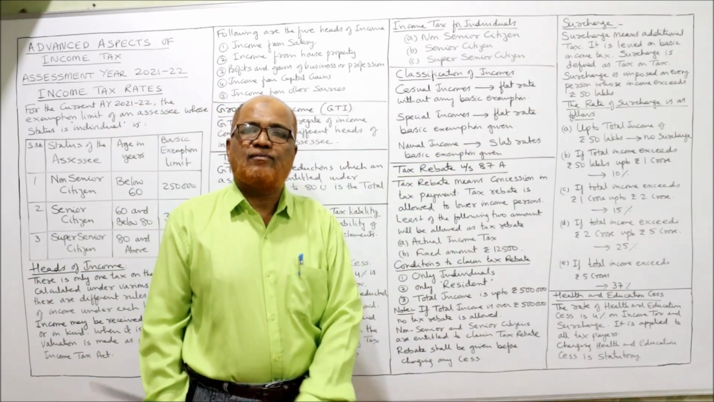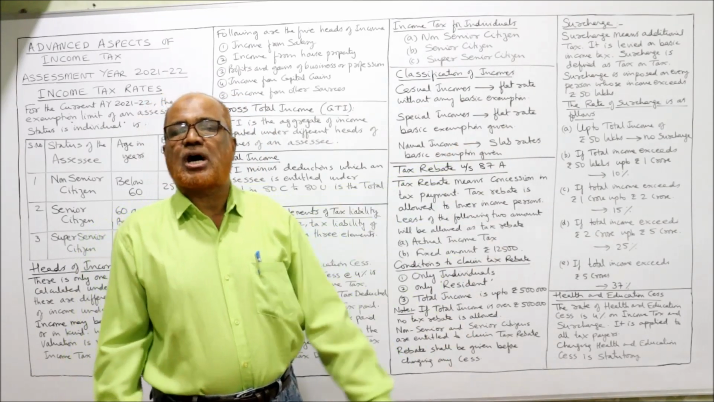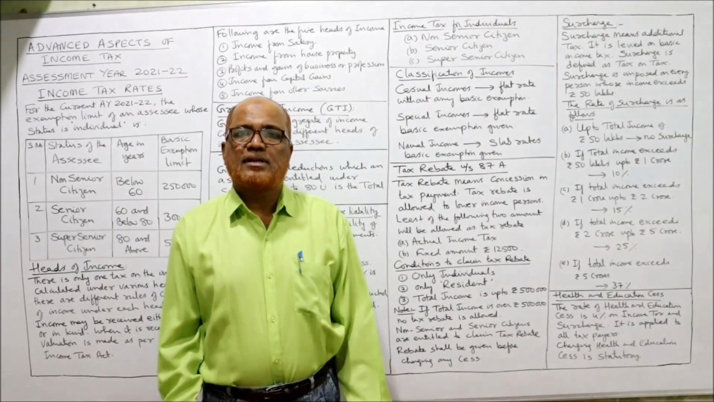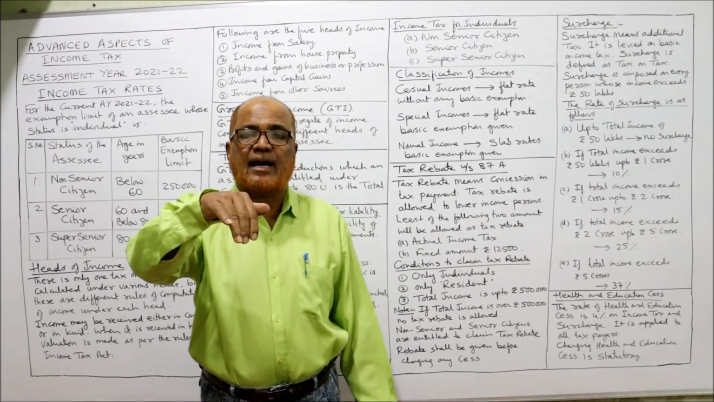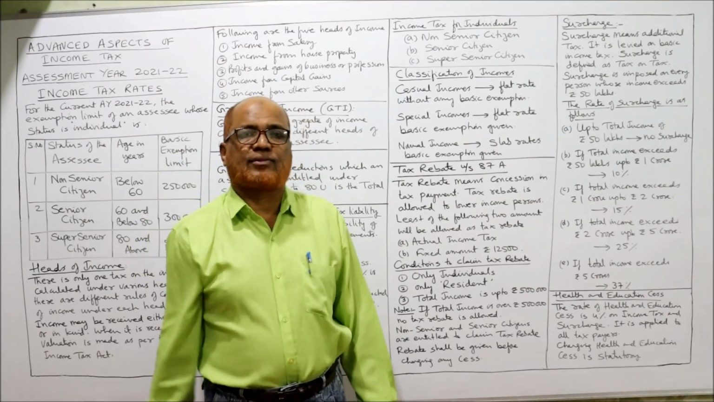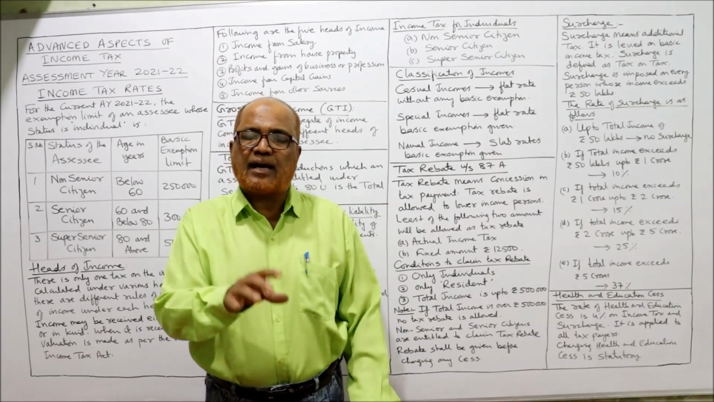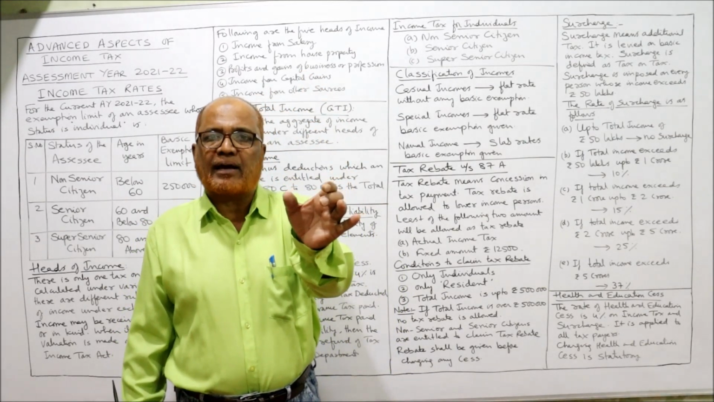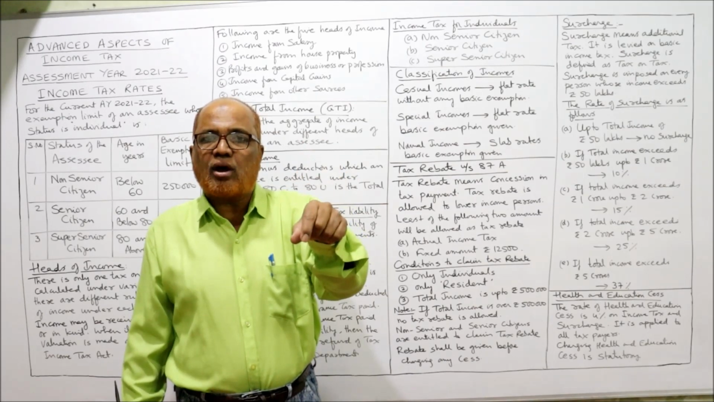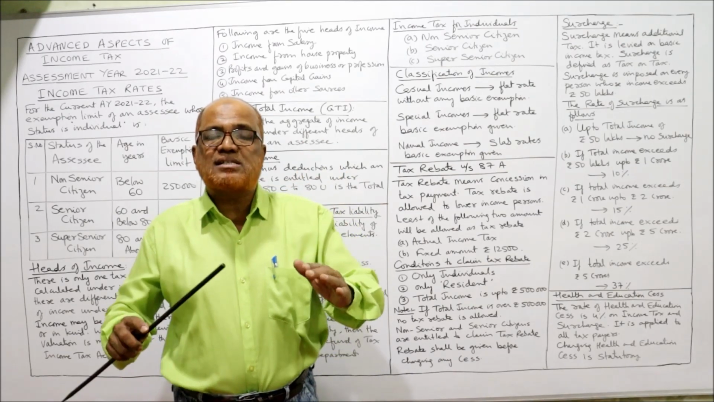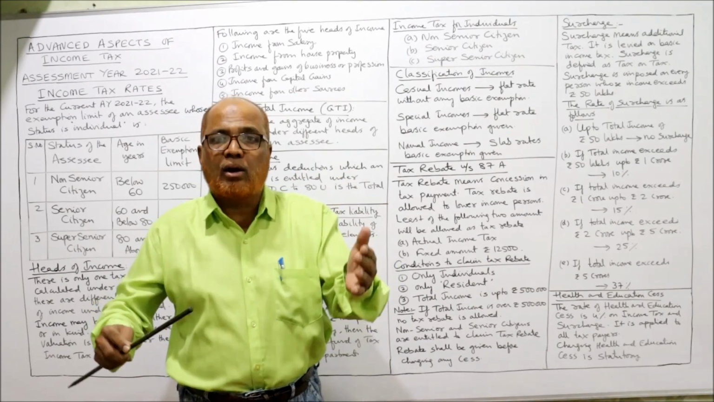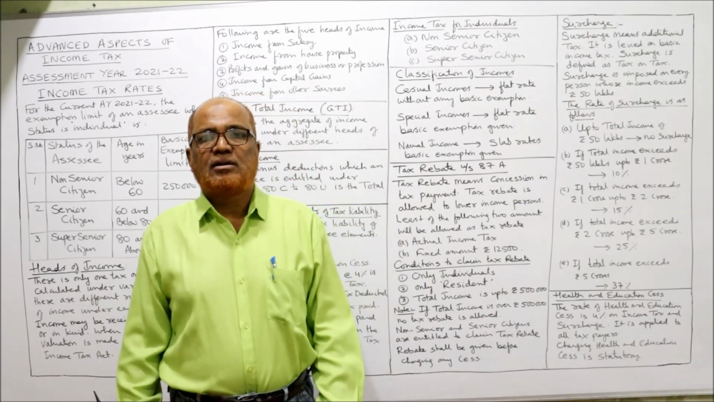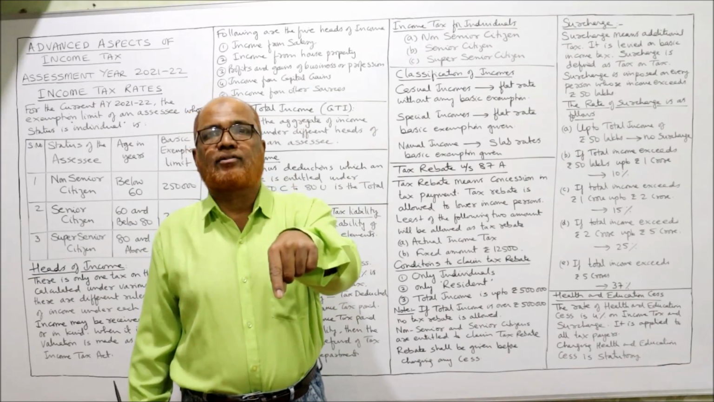Next, last and final item in this video is surcharge. Surcharge is additional tax. Surcharge is the additional tax or tax on tax. First of all, we calculate as usual the normal income tax. After calculating the normal income tax, we have to see whether surcharge is applicable or not. If surcharge is applicable, we add the surcharge. It is a tax on tax.